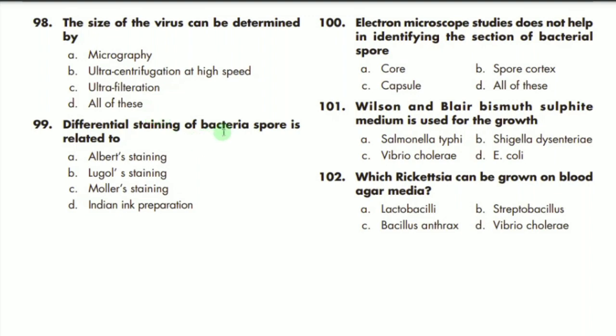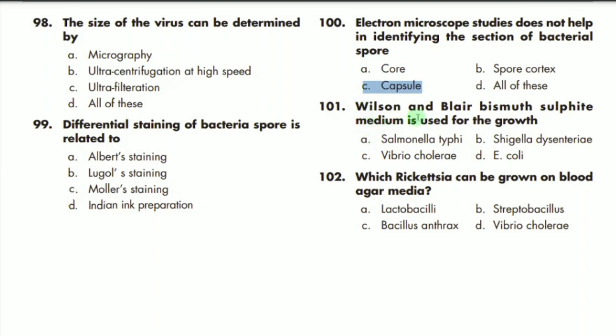Differential staining of bacterial spores. So for the bacterial spore we mostly use Malachite green staining, which is actually differential staining. 100 MCQ said that electron microscope study does not help in identifying the section of the bacterial spore, but it is also used for the capsule as well. So C is the correct option.